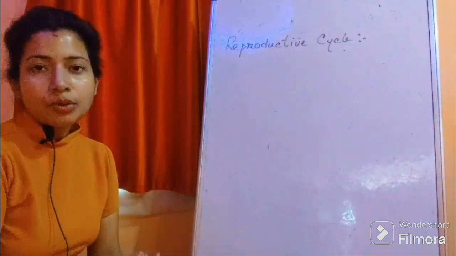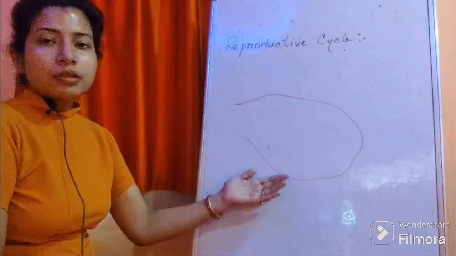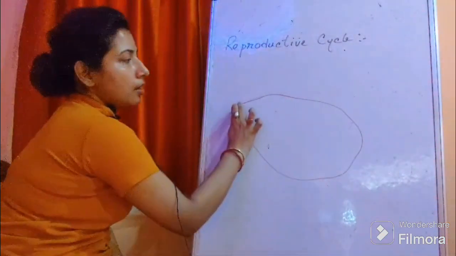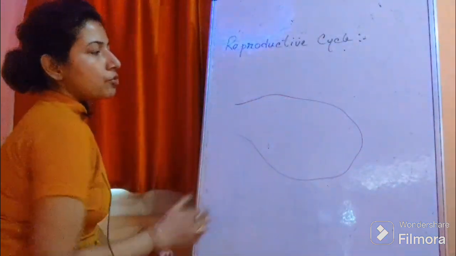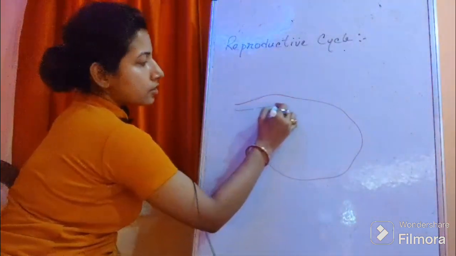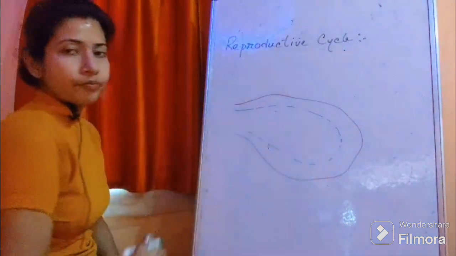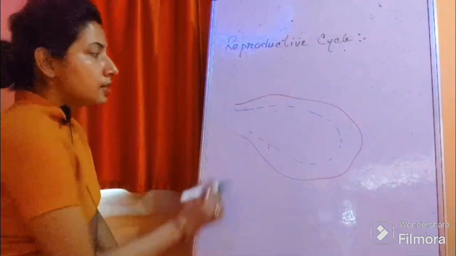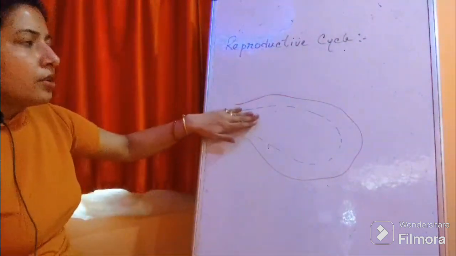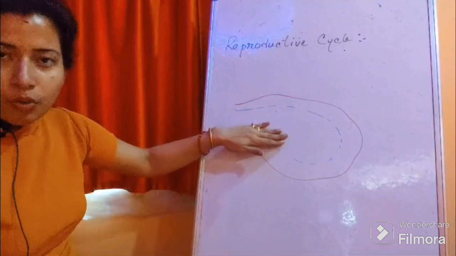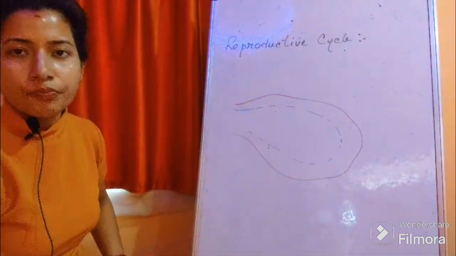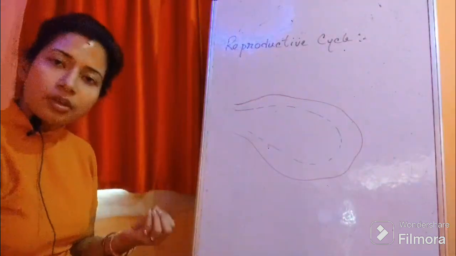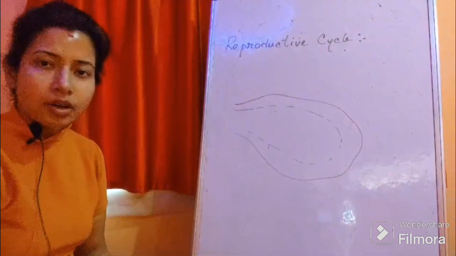There are certain changes that occur inside the ovary during this cycle. So now we are going to see what those changes are. It is a cross section of the ovary. The outer portion is known as the ovarian cortex, and the inner core portion is called the ovarian medulla. Inside this medulla there are arteries and veins. We are going to talk about the cortical region. In this cortex, several follicles mature every month and they get destroyed every month.